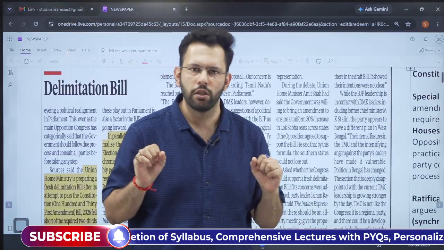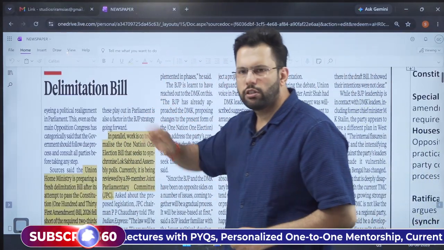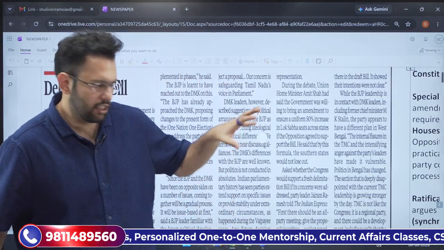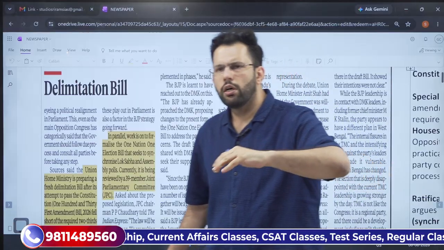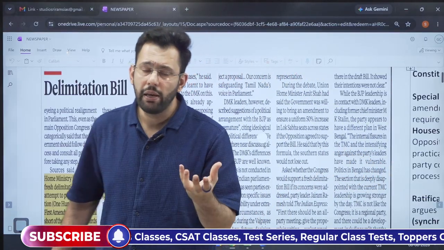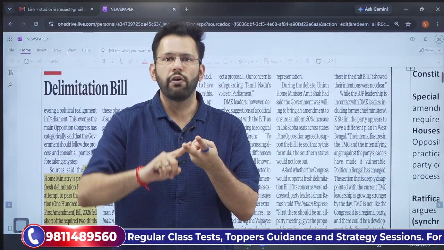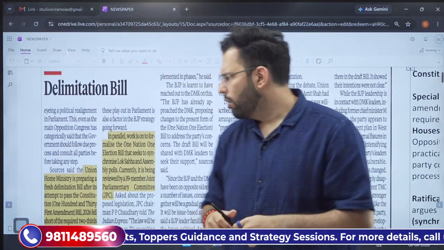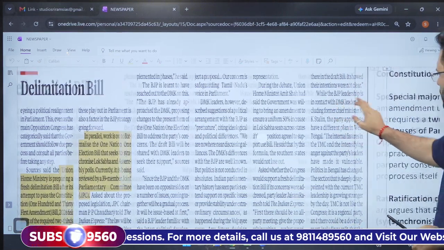So let us start our discussion with one of the topics that was the first news this week, that is the delimitation bill, where the government is planning to reintroduce the delimitation bill, but now it is also planning to club the same with the One Nation One Election bill. So let us understand what it is basically talking about, what they are trying to say.